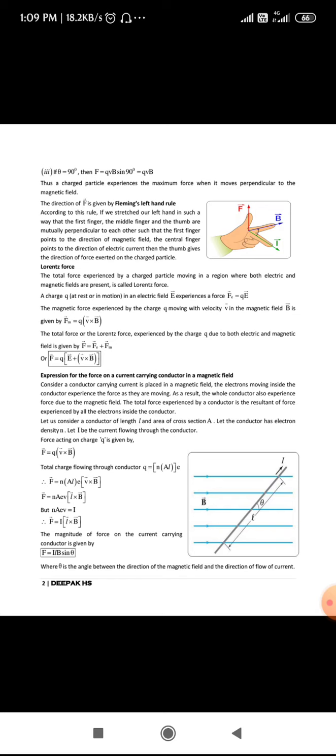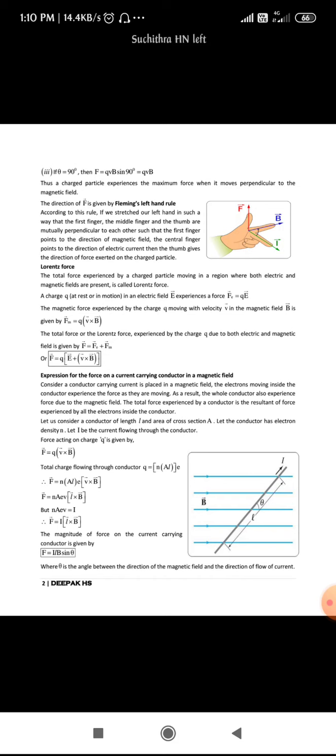So, to find the force experienced by the current carrying conductor, as you know, the force experienced by a charge in the presence of a magnetic field is F is equal to Q into vector V cross vector B. To find the total charge inside the conductor, we use Q is equal to small n into A L into E. A into L denotes the area and length of the conductor, E is the charge, and small n is the number of charges or electrons per unit volume.